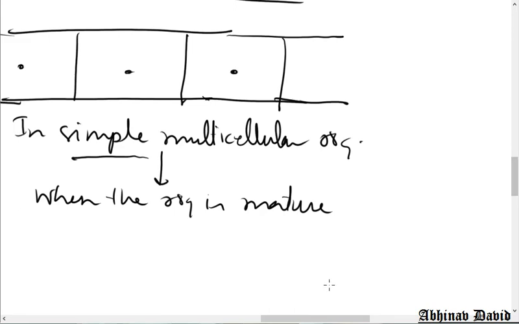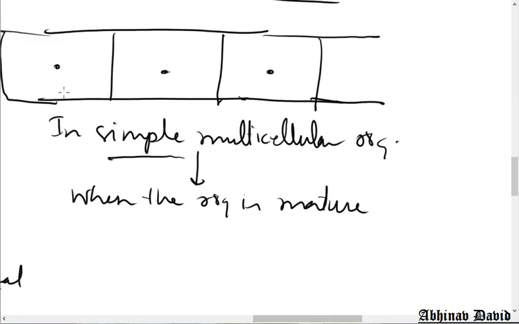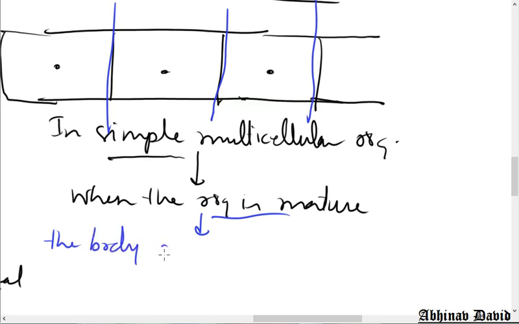If you see here, this is a Spirogyra, and the body divides into many pieces.